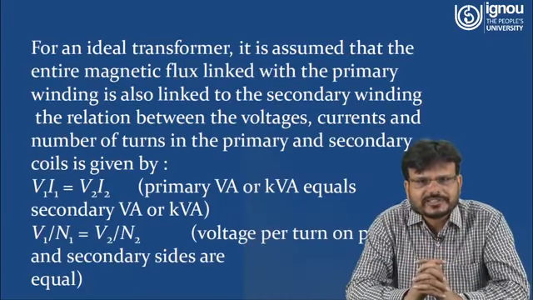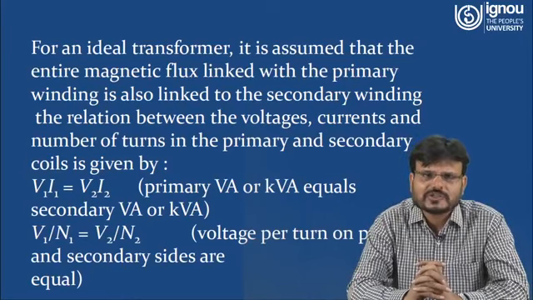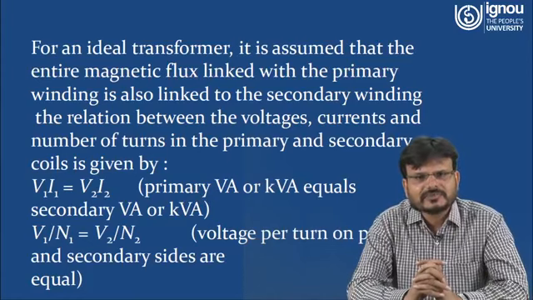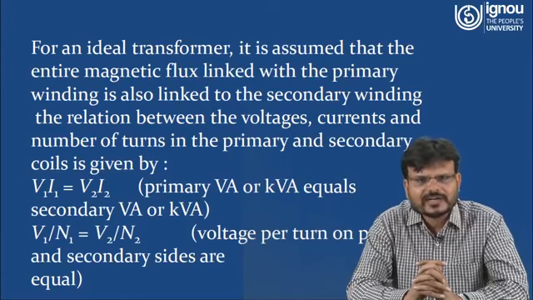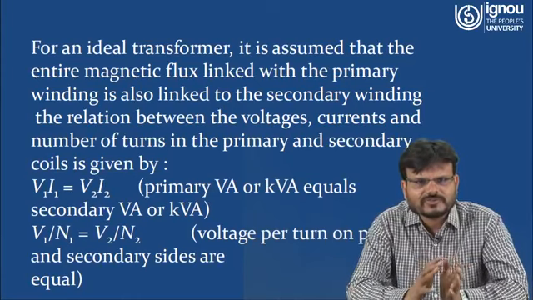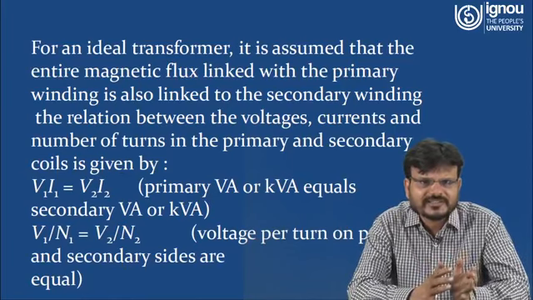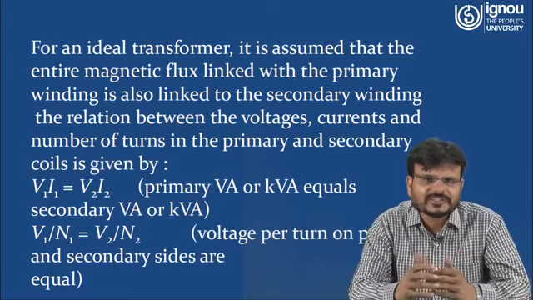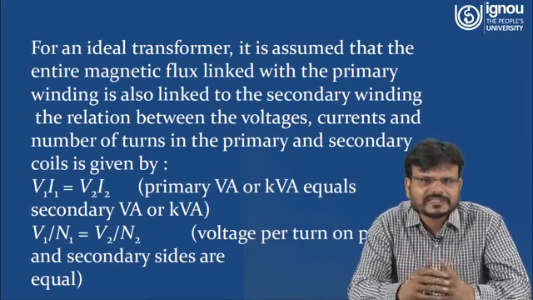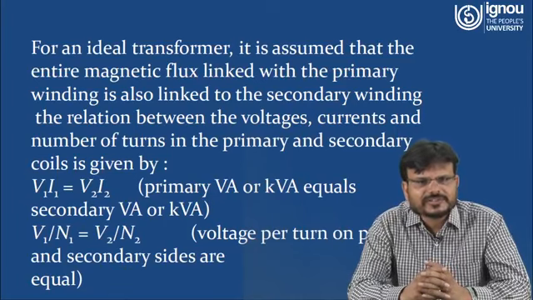For an ideal transformer, it is assumed that the entire magnetic flux linked with the primary winding is also linked to the secondary winding. The relation between the voltage, current and number of turns in the primary and secondary coil is given by V1 I1 equals V2 I2. That means volt ampere. So whatever the volt ampere at the primary side, it is denoted as VA or KVA. If it is a big transformer, that means the rating of the transformer is more, so it will be denoted in KVA. So primary VA or KVA equals the secondary VA or KVA.